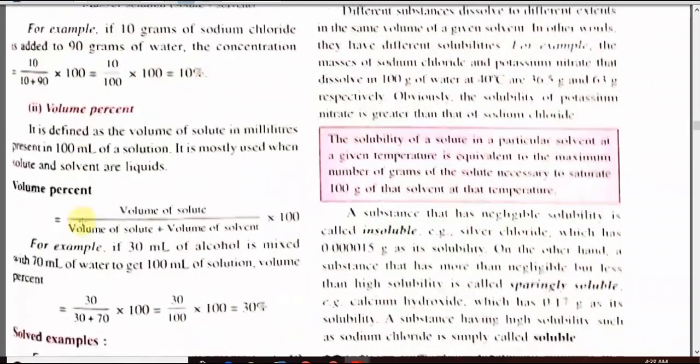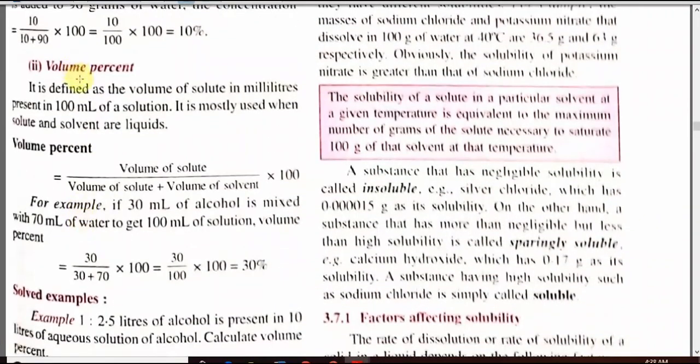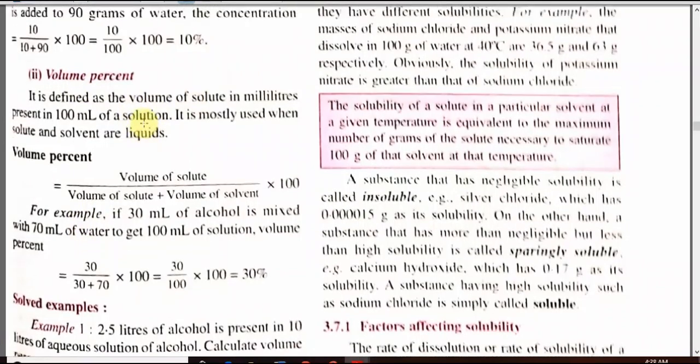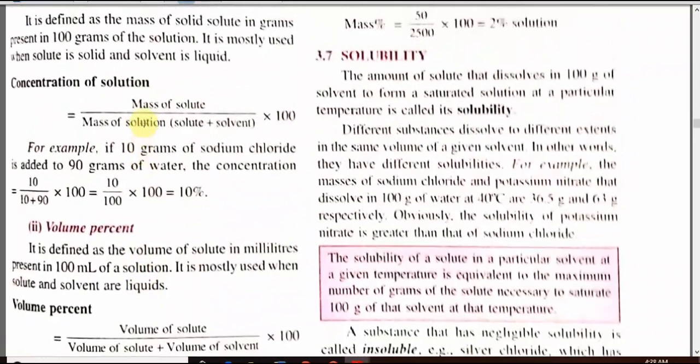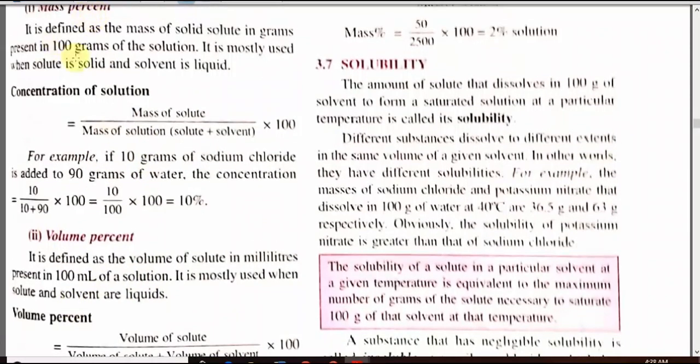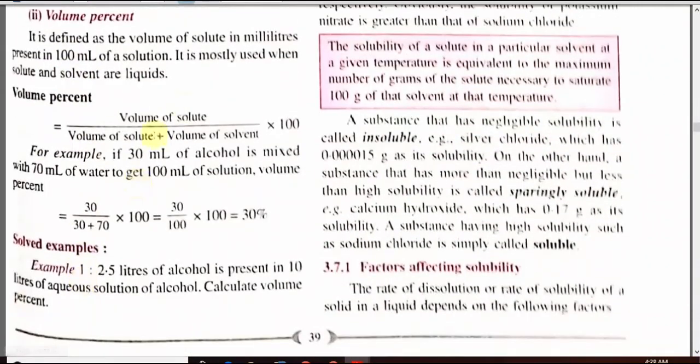The second style of representation of concentration is volume percent. It is defined as the volume of solute in milliliters present in 100 ml of a solution. Students, this volume percent style is used when both solute and solvent are liquid. Please compare the definition I am showing you. Both are the same. Here we have used 100 gram, here we have used 100 ml. The formula is also the same. Concentration in terms of volume percent is equal to volume of solute by volume of solution into 100%.